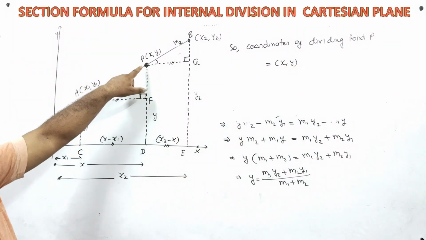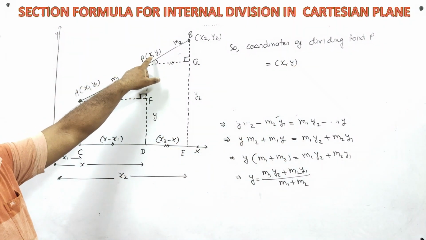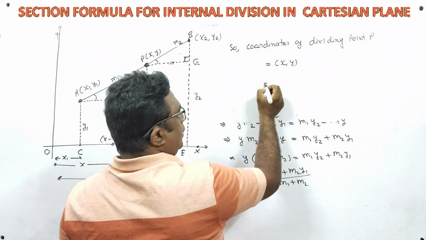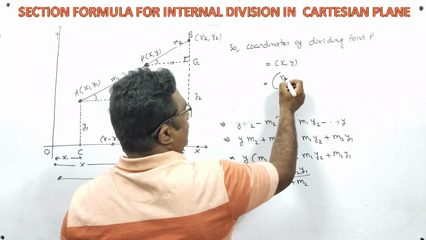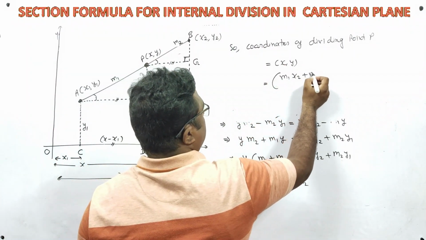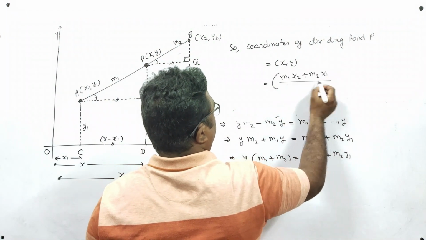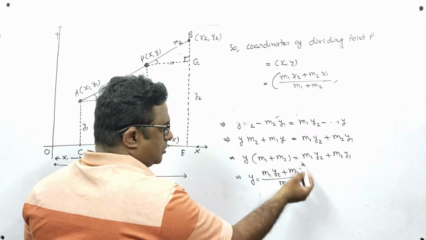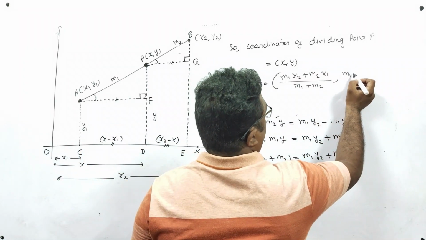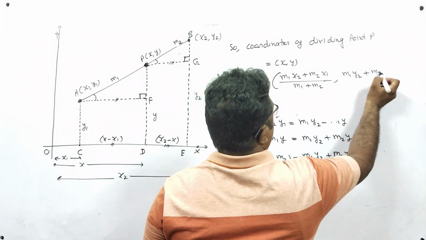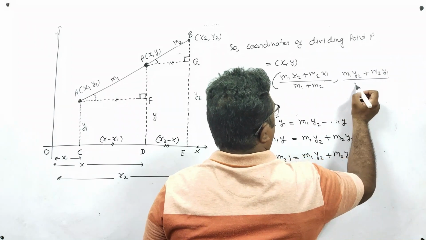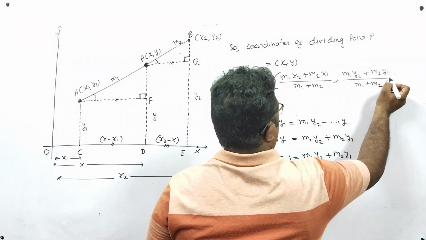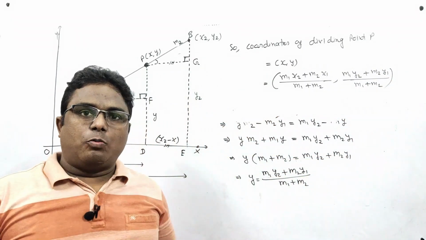Actually, the coordinates of the dividing point were xy, and the value of x was m1 x2 plus m2 x1 upon m1 plus m2, and value of y was this m1 y2 plus m2 y1 upon m1 plus m2. So we have obtained the section formula.